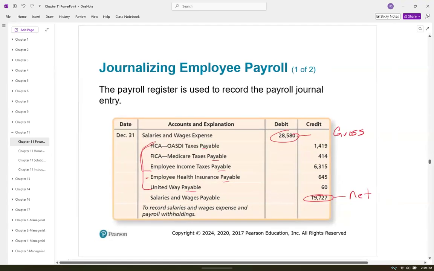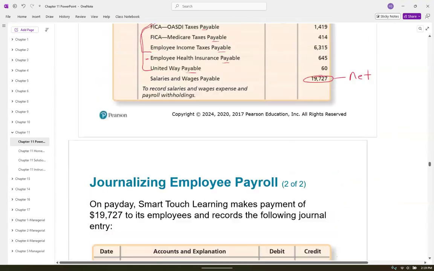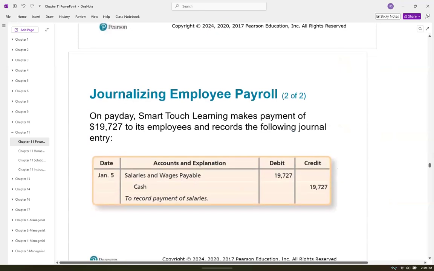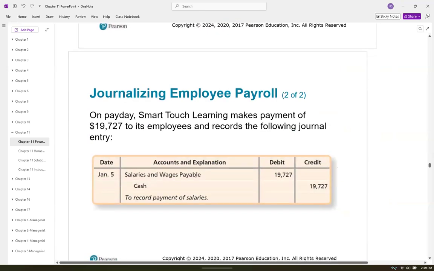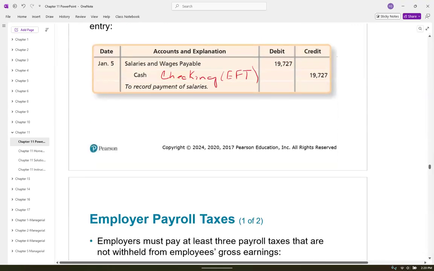So that's the employee side. And then once they get ready to pay them, that net gets debited to the salaries and wages payable, and we credit cash. Remember, that's probably a checking account. And this is probably an electronic funds transfer that will be automatically put into your checking account.